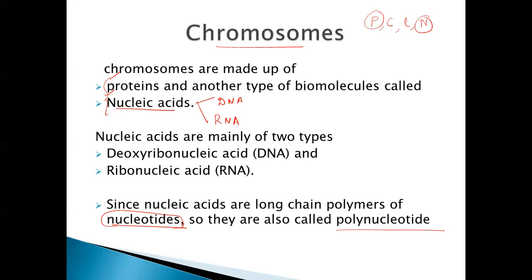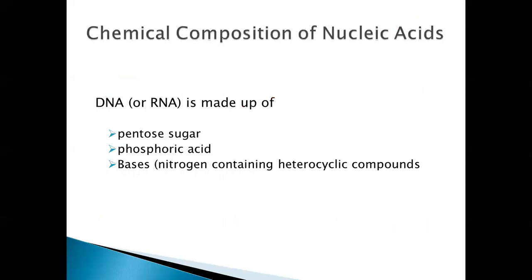These nucleic acids are of two types, DNA and RNA. What is their chemical composition? They are long chain polymers of nucleotides, so we call them polynucleotides. What are the nucleotides made up of? The nucleotides are made up of a pentose sugar, phosphoric acid, and a base. That is why hydrolysis of DNA yields pentose sugar, phosphoric acid, and bases, which means they are made up of these three components. Let's see them one by one.